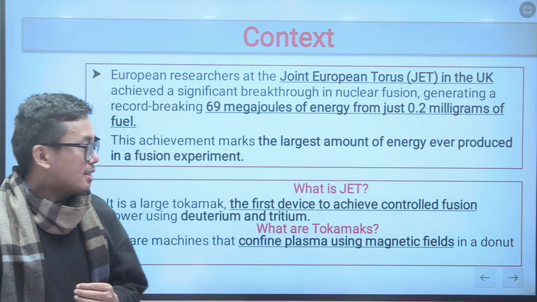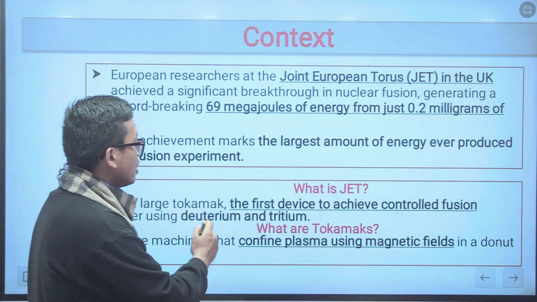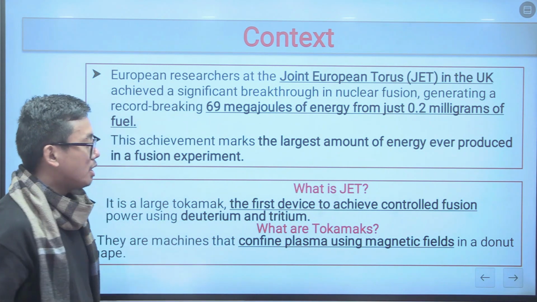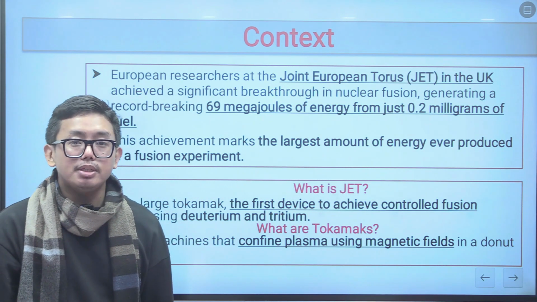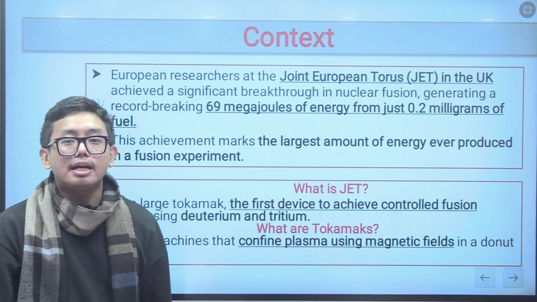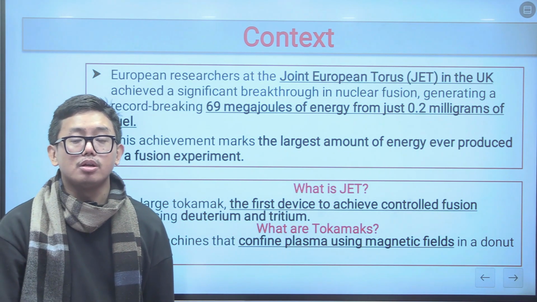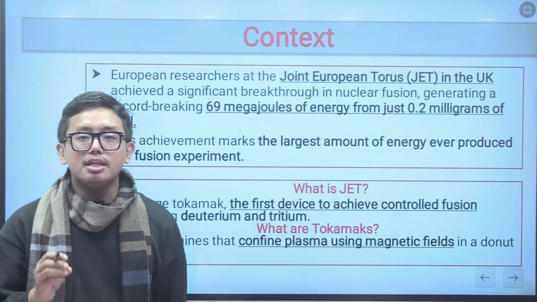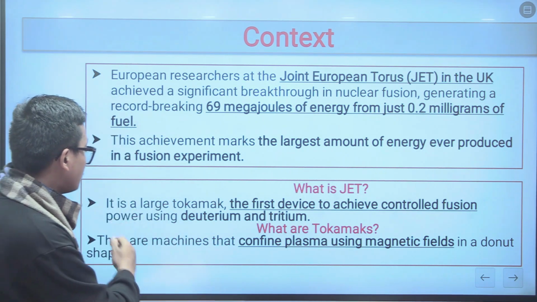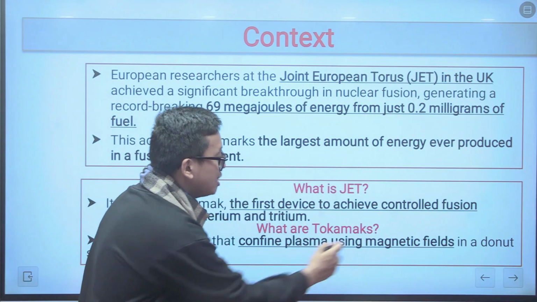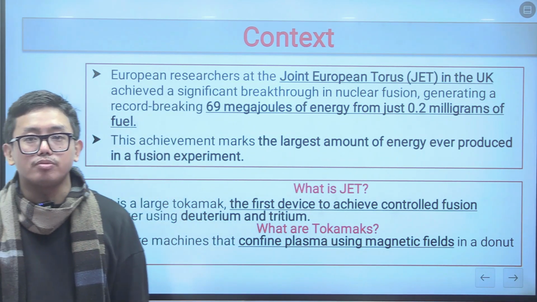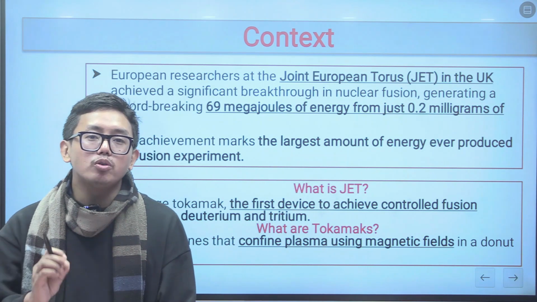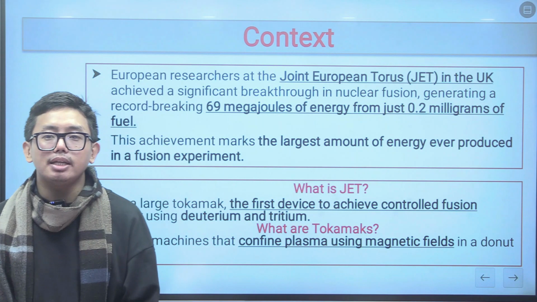Now what is JET? JET is basically a large tokamak, the first device to achieve controlled fusion power using deuterium and tritium. So JET is basically the first fusion reactor that achieved controlled fusion. This point is important. And as we just discussed, JET is basically a tokamak, and tokamaks are the machines that confine the plasma using magnetic fields in a donut shape. So tokamaks basically collect the energy or the plasma released by the nuclear fusion reaction. So these are JET and the tokamaks.